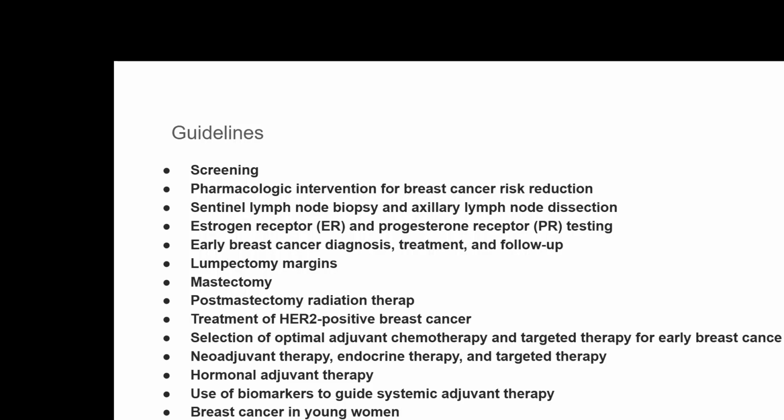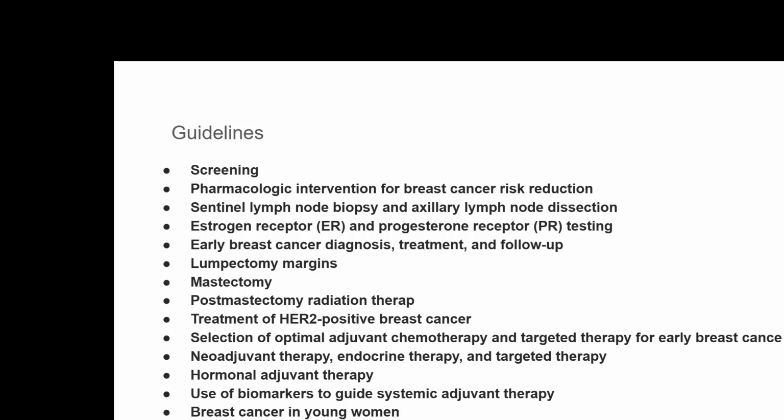Now, because the issue has become quite complex in making the diagnosis of breast cancer, the current oncological discipline has multiple types of guidelines of different categories, starting from the stage of screening to the stage of follow-up care of breast cancer. The guidelines are published regularly, at a frequency of 1 to 2 years, and if you are a practicing clinician, it is necessary that you follow these guidelines.